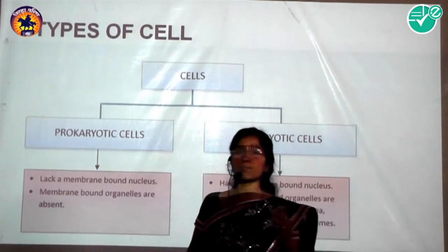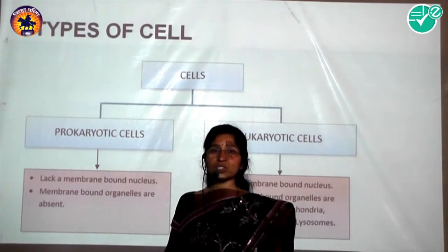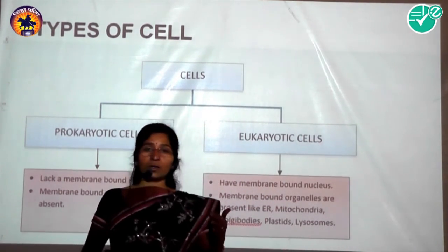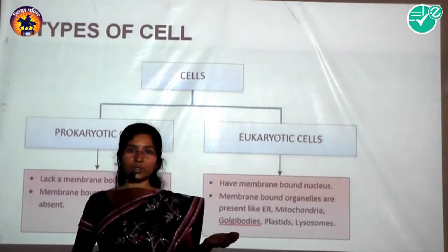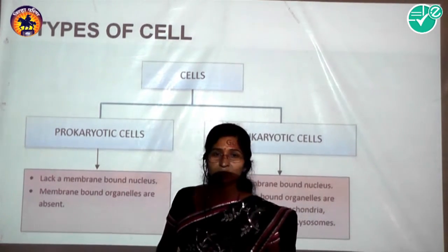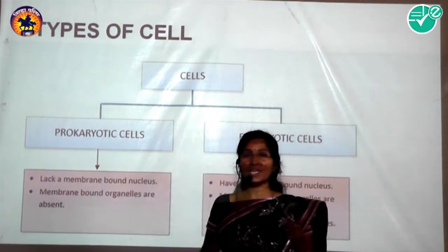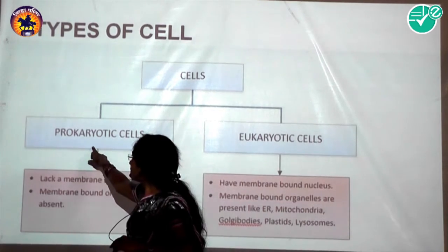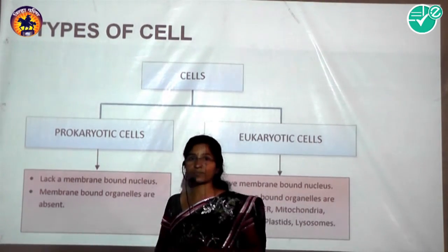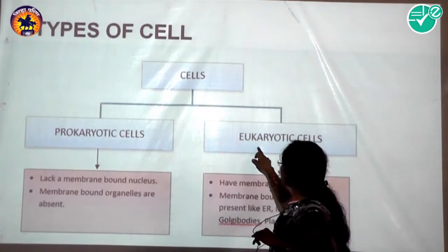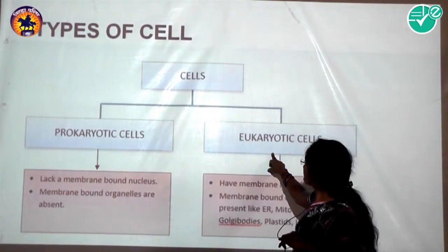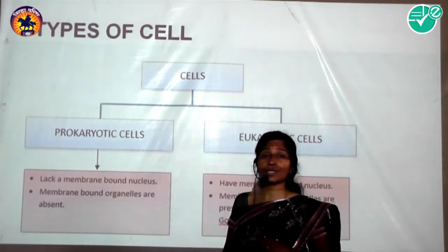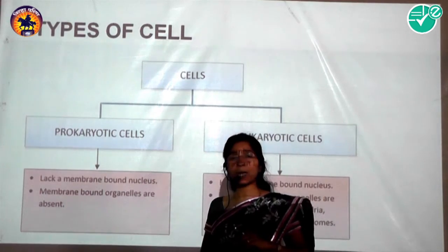The kingdom Monera, with all its organisms, are called simple organisms. The other 4 kingdoms are called higher organisms. Monera organisms are made up of one type of cell, called prokaryotic cells. The organisms made up of eukaryotic cells are the higher organisms, including the kingdoms Protista, Fungi, Plantae and Animalia.